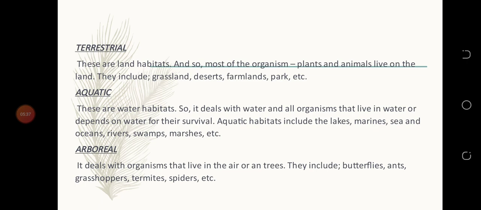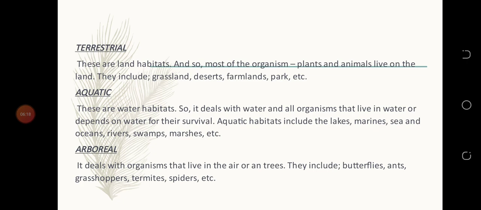Aquatic habitats include lakes, lagoons, marines, seas and oceans, rivers, swamps, marshes, etc. When we talk about aquatic, we are talking about fishes, which live in the water for their survival. That's where they get their shelter, protection, food, and even produce more.